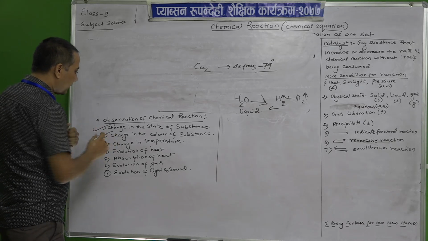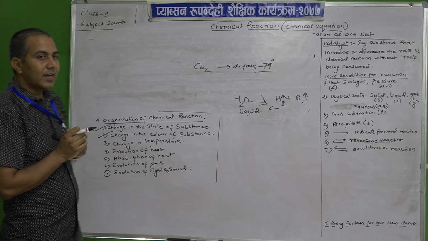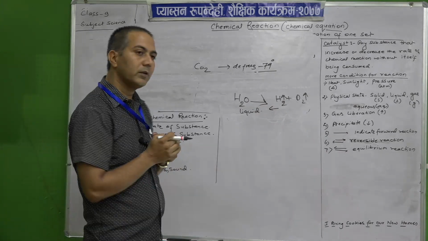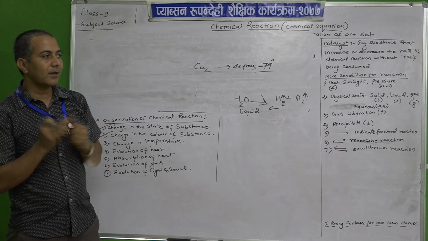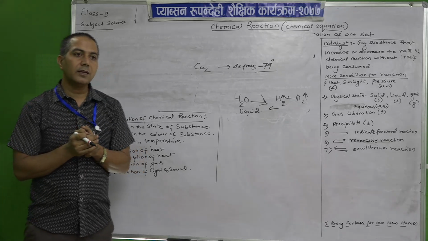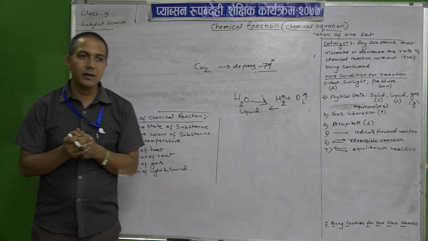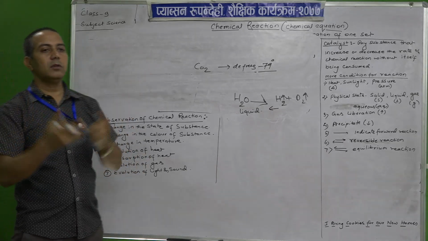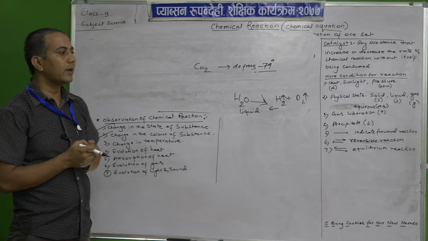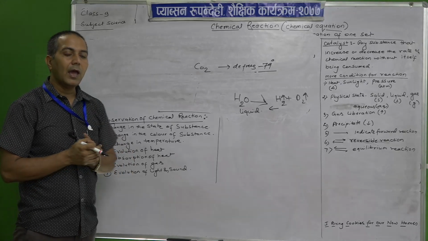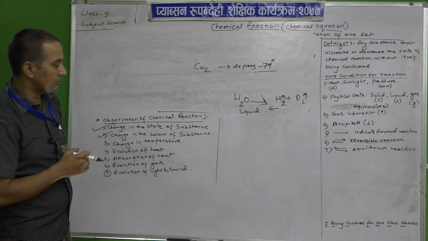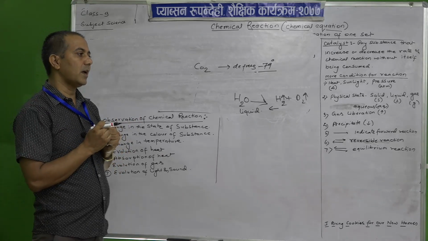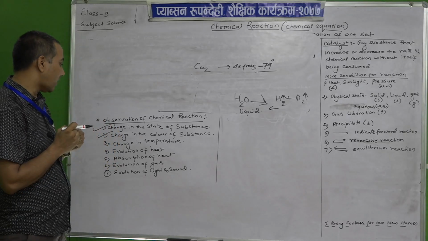Then the next one, the change in temperature. Change in temperature also takes place due to a chemical reaction. There are two types of changes in temperature, exothermic and endothermic, which you went through in class 9. Exothermic means it liberates heat when the chemical reaction takes place, and endothermic means they absorb heat from outside.